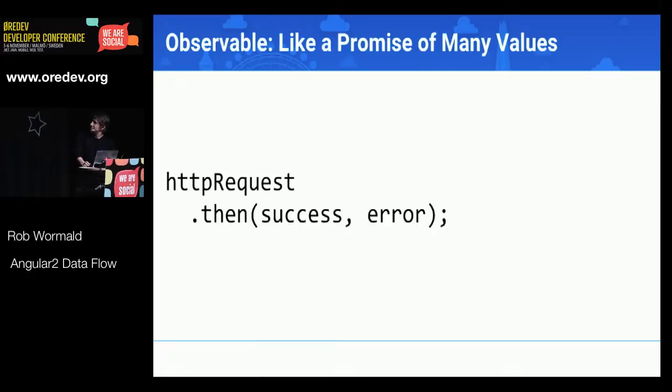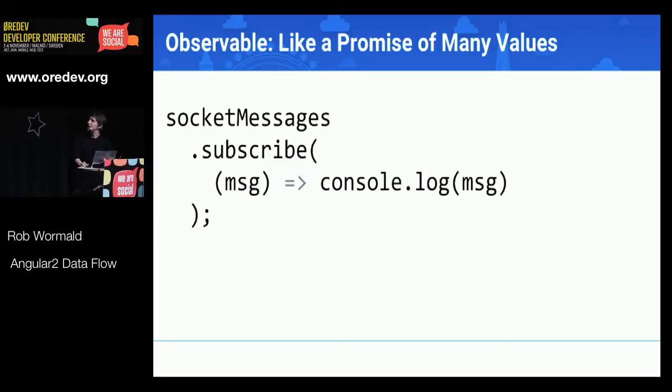And if you've used a promise, it looks something like this. You have an HTTP request, and it's got a then callback method, and so you've got a success and an error, and if the request succeeds, you call success, and if it fails, it calls error. Pretty simple stuff, right? So what if you have something that happens more than once? So you're listening to a WebSocket, let's say. Promises aren't going to work for that, right? Because a promise is only going to resolve once.